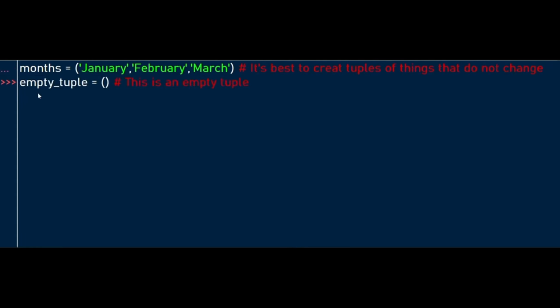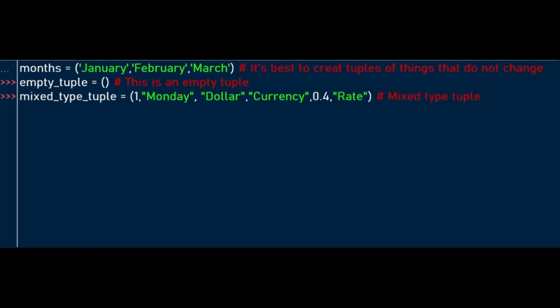Here we can declare an empty tuple, just with parentheses, no element. That's an empty tuple. The tuple we have here is called a mixed type tuple because we have an integer, and then strings within the tuple, enclosed here in double quotes. You can use double quotes or single quotes, separated by commas, and there we have a float, so a tuple can have mixed types.